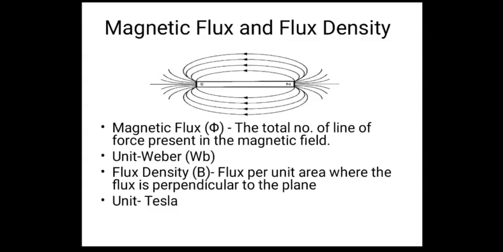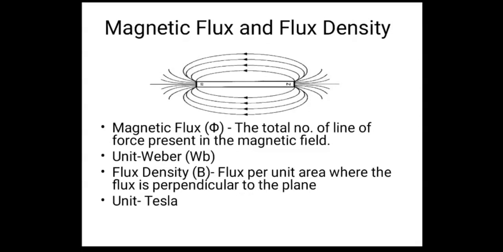So if someone asks you what is magnetic flux? The total number of lines of force present in the magnetic field is known as magnetic flux. I hope you know the meaning of magnetic flux. What is a magnetic field? The area around the magnet in which a metal or iron piece can experience the force. Beyond that boundary, it will not experience any force. So the area within the boundary in which the magnet has the power to attract or repel something is the magnetic field.